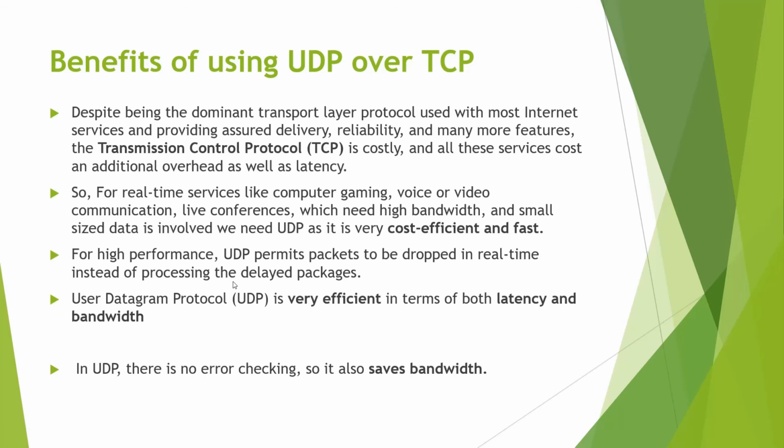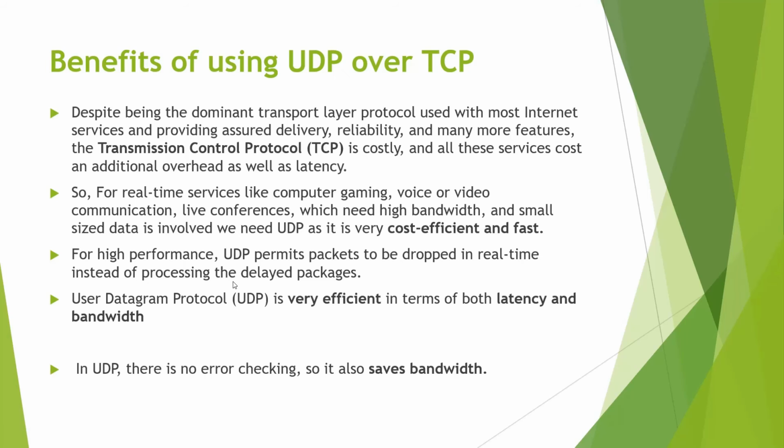Next come the benefits of using UDP over TCP. Despite being the dominant transport layer protocol, the Transmission Control Protocol is a bit costly, and its latency is not that good. So for real-time services such as computer gaming, voice and video communication, which need small data size and high bandwidth, we can use UDP there, as it is very cost efficient and fast.